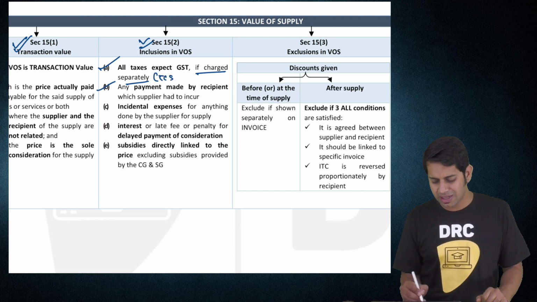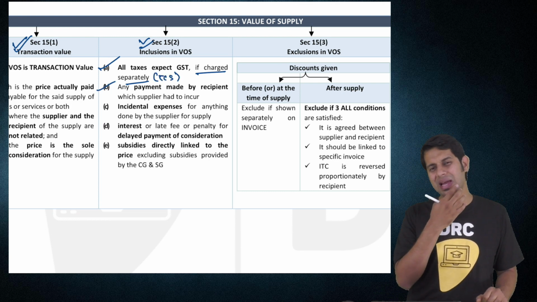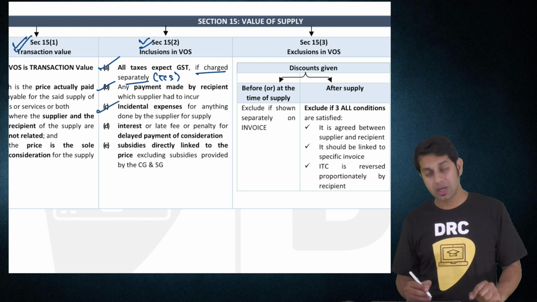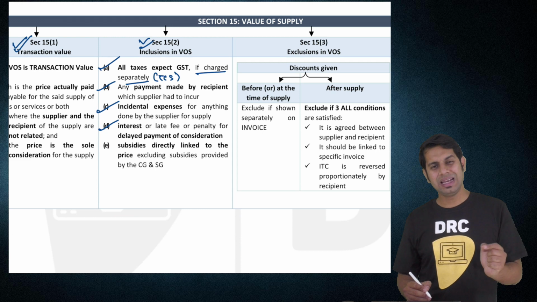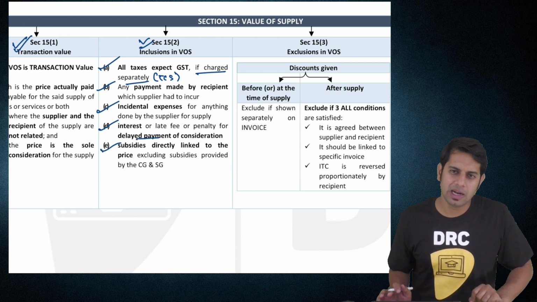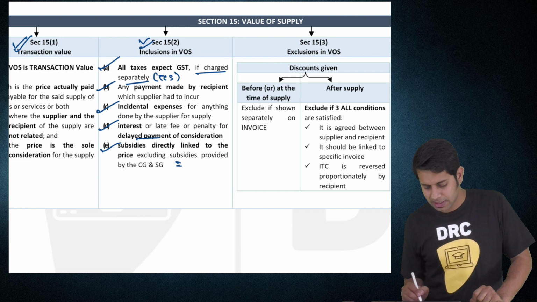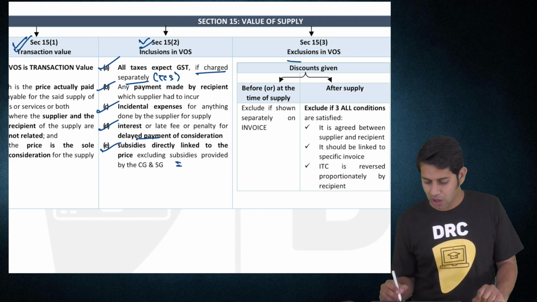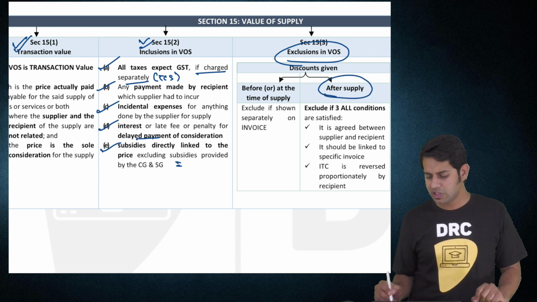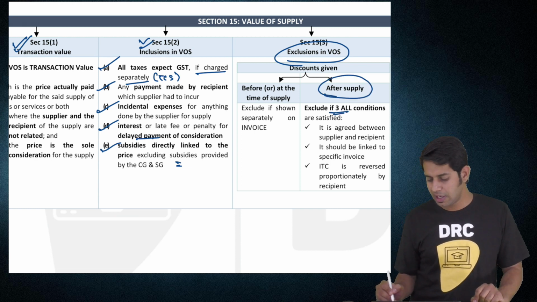And also TCS, which is collected under the Income Tax Act, is not required to be included. Any payment made by the recipient which the supplier had to incur, incidental expenses, interest, penalty, late fee for delayed payment of consideration, and subsidy which is directly linked to the price received from any person other than central government or state government. Discount, exclude. What can you exclude from value of supply? Discount can be excluded.